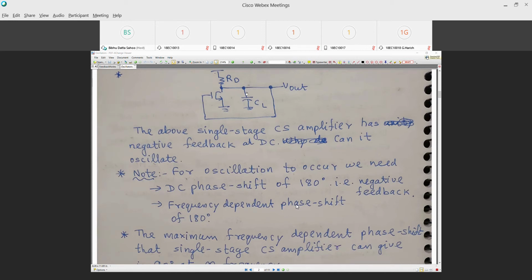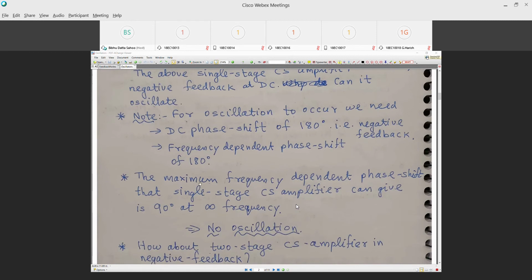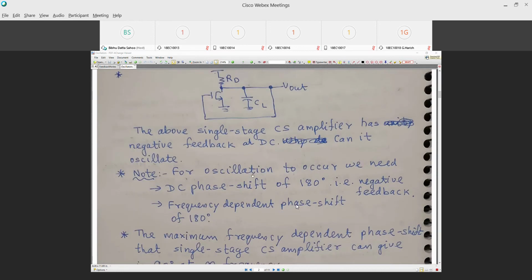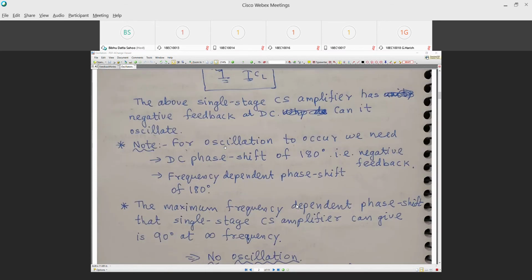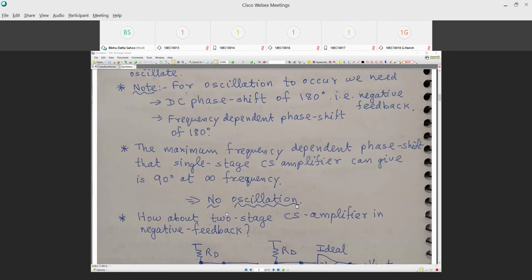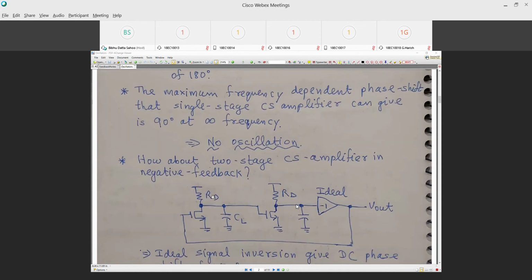What is the maximum frequency dependent phase shift we can get here? The maximum frequency dependent phase shift that a single stage common source amplifier can give you is 90 degrees at infinite frequency. Keep in mind it is a single pole system. A single pole system gives you minus 90 degrees of phase shift at infinite frequency. So the maximum phase shift possible in this loop is 270 degrees. So there is no way that this can oscillate. So no oscillation.